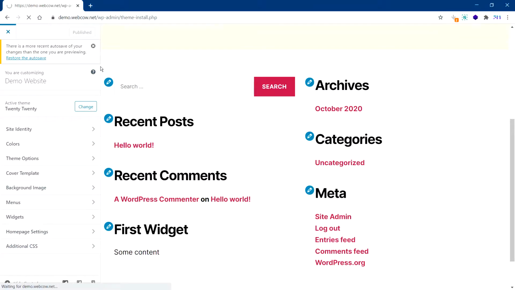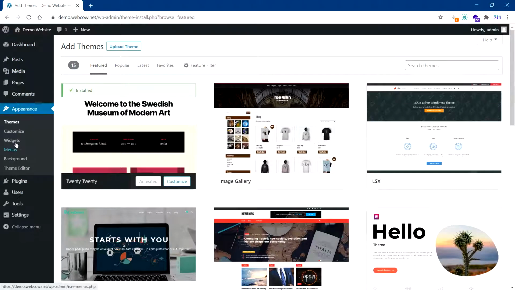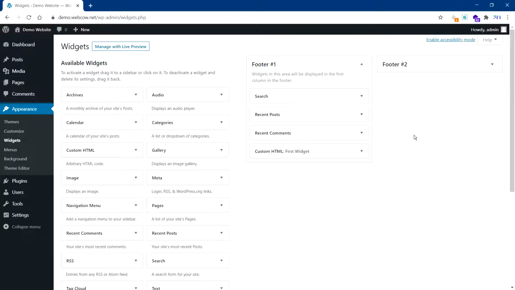All right. The next section is widgets. This is also important because these are the little nuggets, these are little boxes or reusable sections that you can place on one page, and it will follow the other pages of the similar type, depending. For example, usually widgets are in the footer.